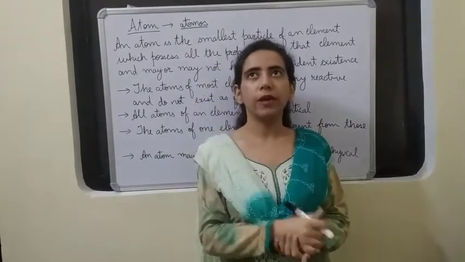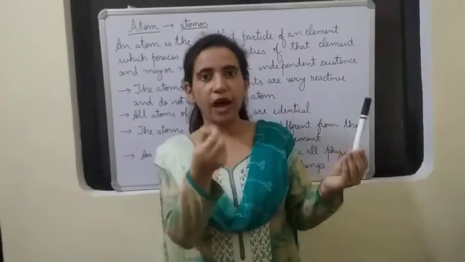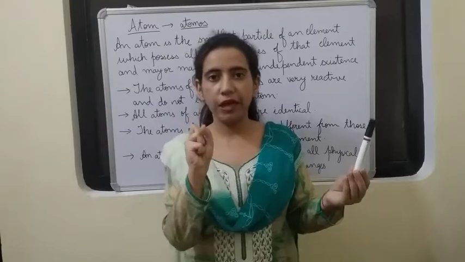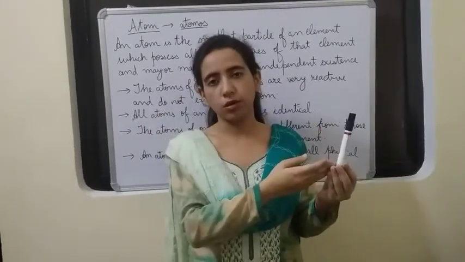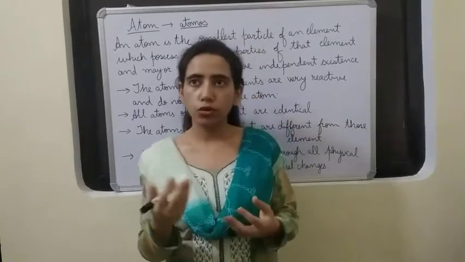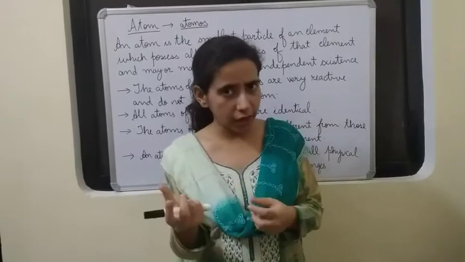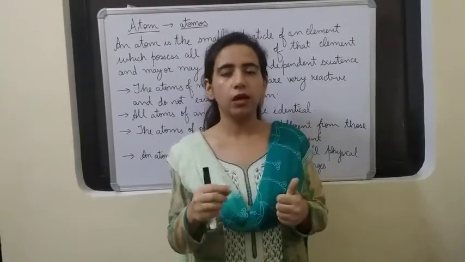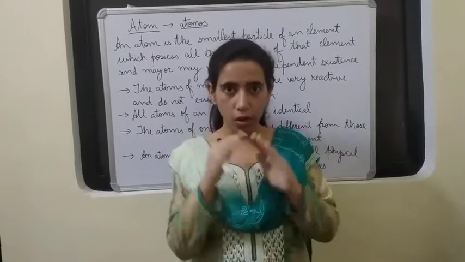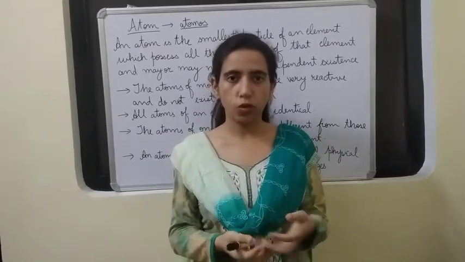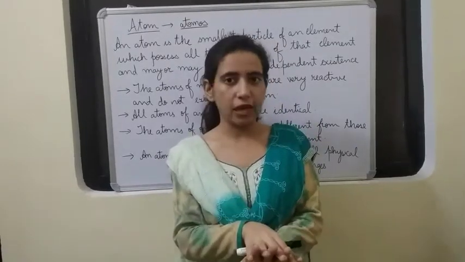All the properties, by that I mean, suppose if this is an iron rod and we take one atom of iron, one Fe atom if we take, it will show the same properties as shown by this iron rod. Okay, that means it is also going to be attracted by a magnet, and all other properties, it will be corroded in the presence of moisture and oxygen. It will be corroded and form a rust on its outer surface. Okay, so one atom of the element will show all the properties of that element.